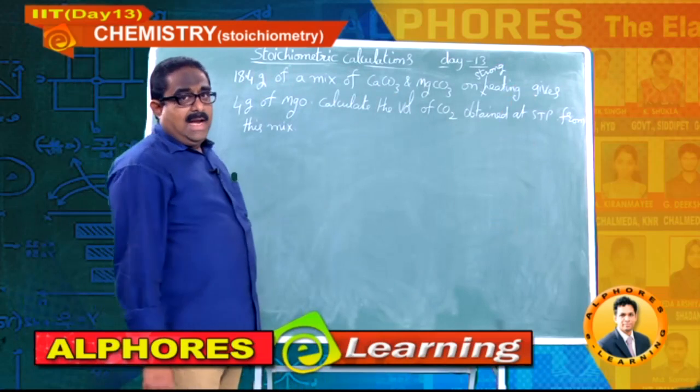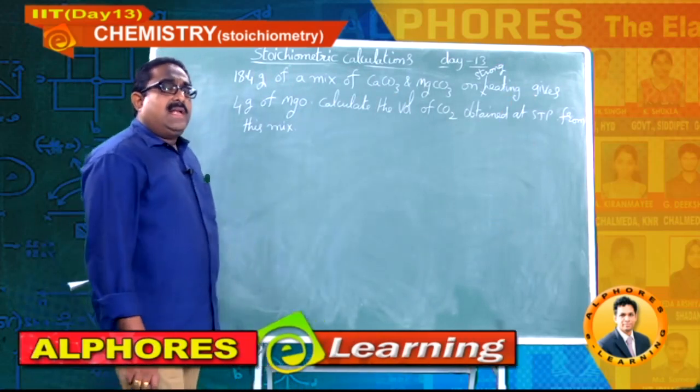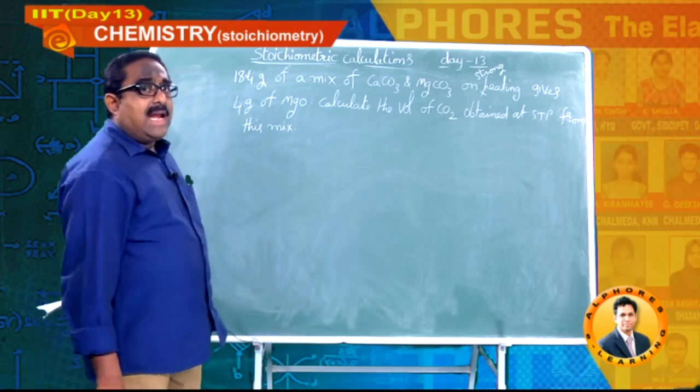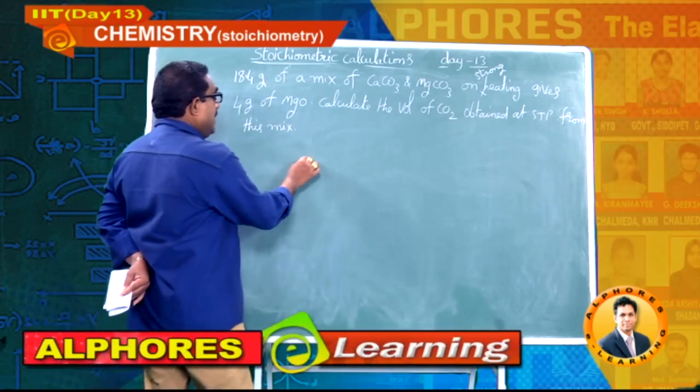That's what he has given in the question. Here also the mixture contains 2 substances, calcium carbonate and as well as magnesium carbonate. I am writing that here, students.